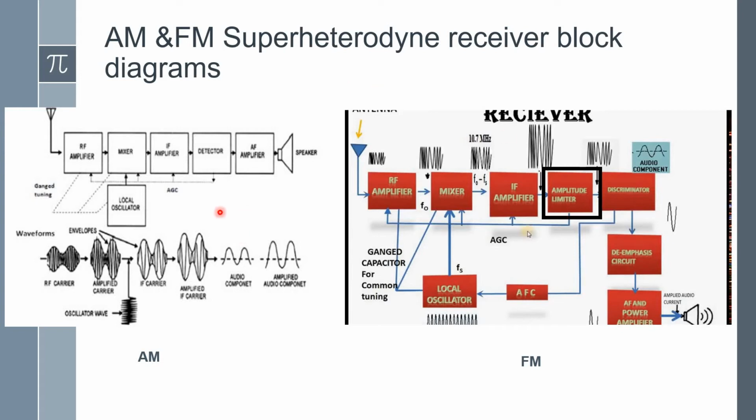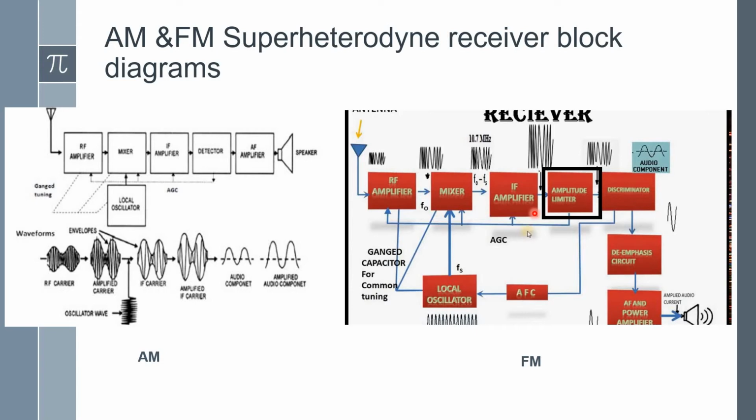In the AM superheterodyne receiver, immediately after the IF amplifier you have the detector. But in the FM superheterodyne receiver, after the IF amplifier comes the amplitude limiter, and only then the discriminator or detector. The amplitude limiter is the extra block present in the FM superheterodyne receiver.